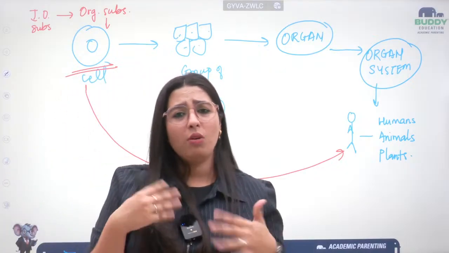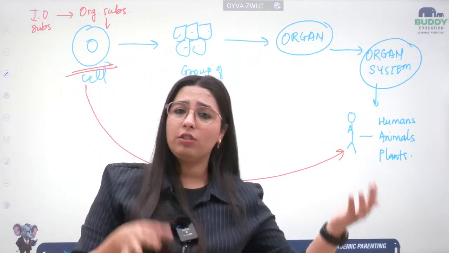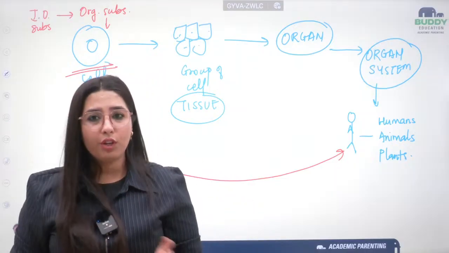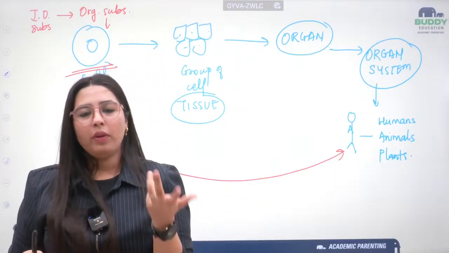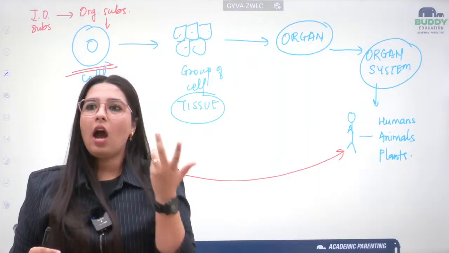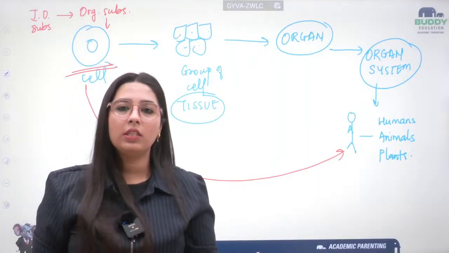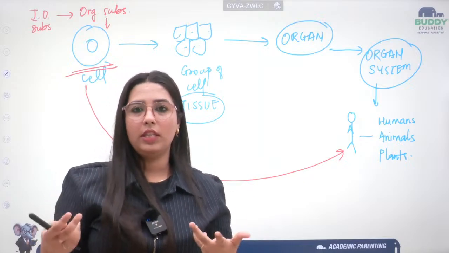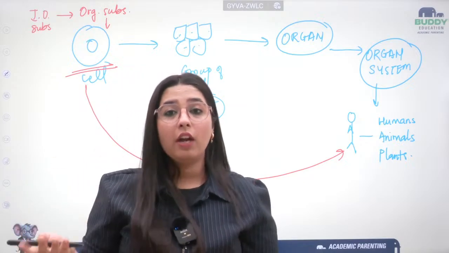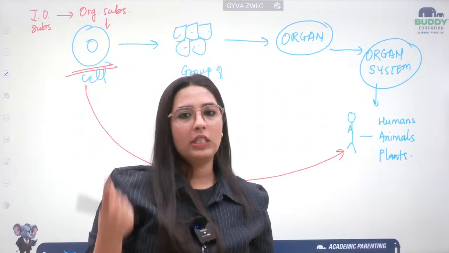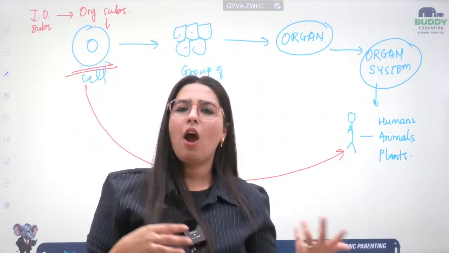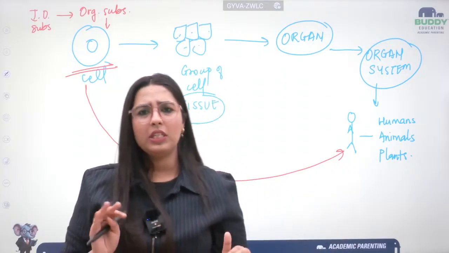So I know how the cell was discovered. I know the scientists who laid forward the discovery of the cell. Now, my question is, so far I couldn't understand how the cell is coming. If I have one cell, how do I form the other cell? If I have the other cell, how will I continue the process? That question is still there, like from where and how and everything.